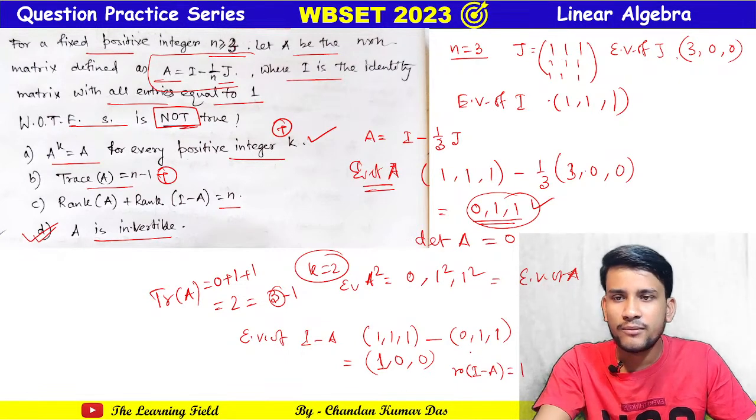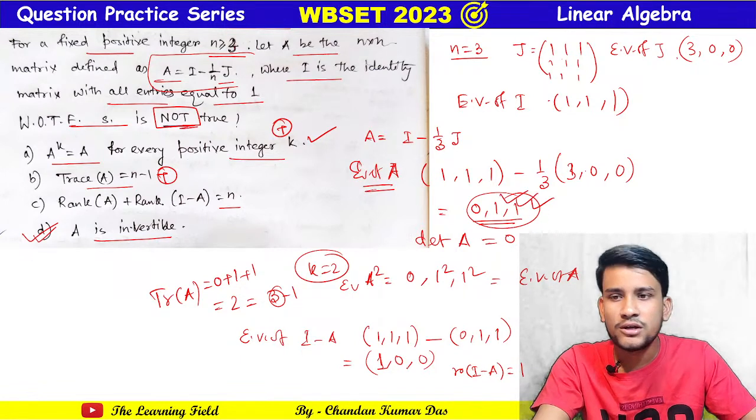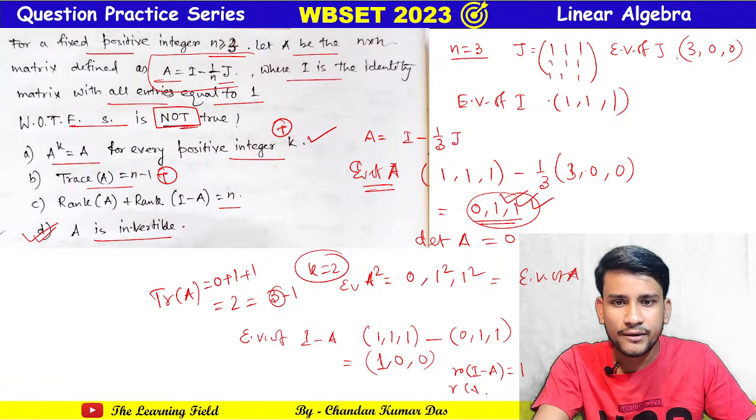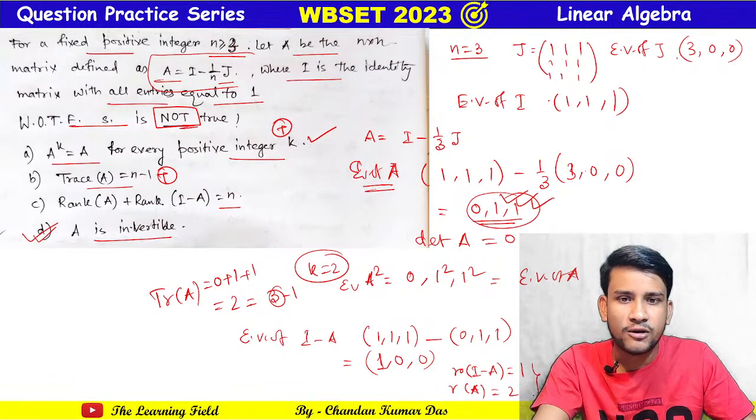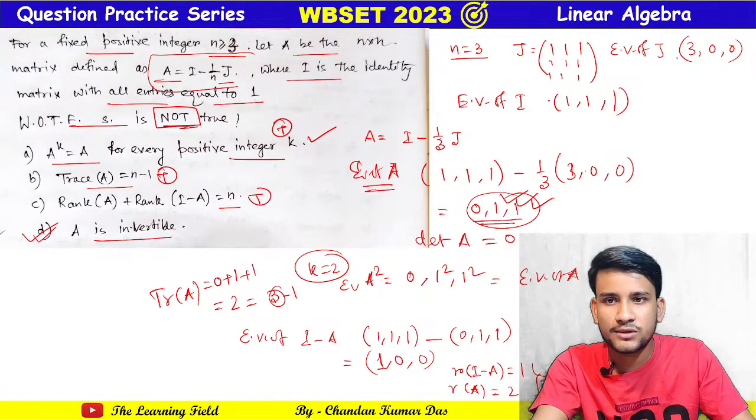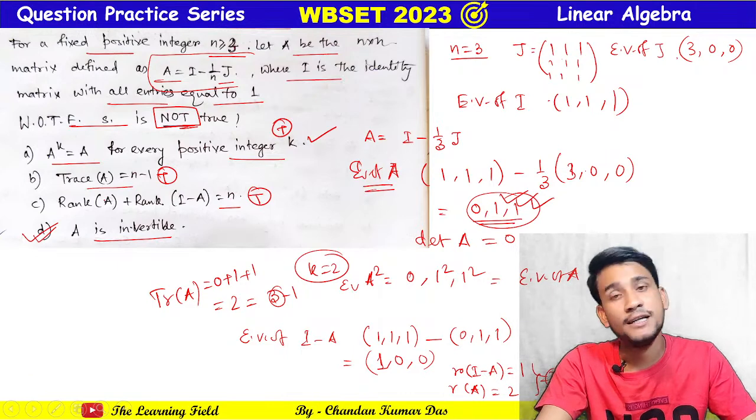Okay, rank of I minus A equals 1, and for rank of A, here there are two non-zero eigenvalues. So rank of A is equal to 2. So rank of A plus rank of I minus A is equal to 3, which is equal to n. So this is also a true statement. Okay, you can easily verify. So option D is false here.